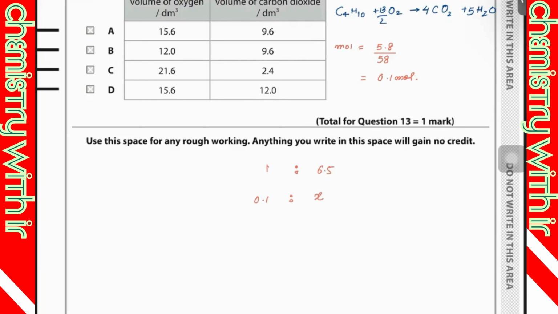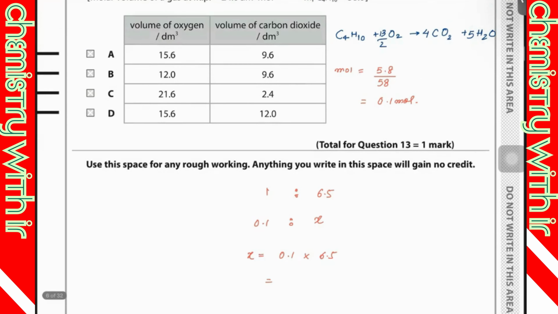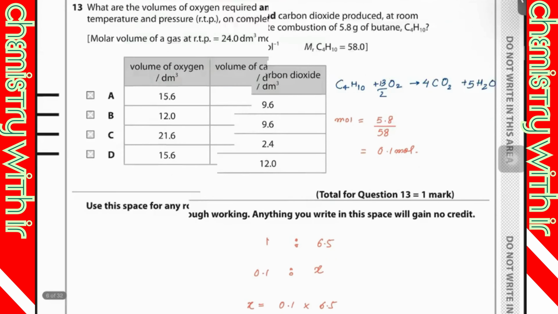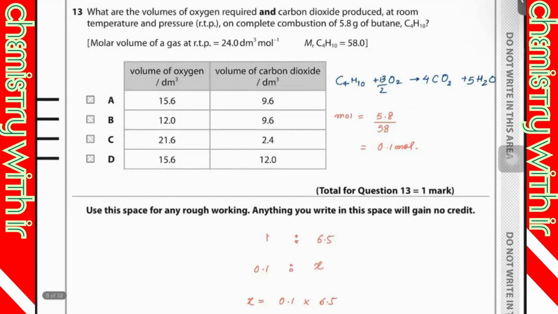I have the moles, that is 0.1. What would be the mole of oxygen? X is equal to 0.1 multiplied by 6.5. What's the answer? 0.65. Yes. Multiplied by 24, mole multiplied by the molar volume. That's going to give you 15.6 volume. 15.6, right? Yes. So option A and option D may be correct.